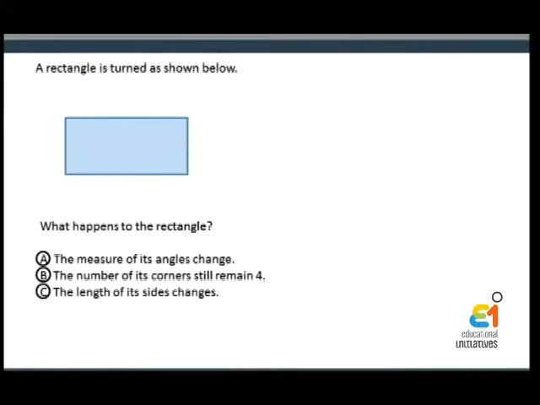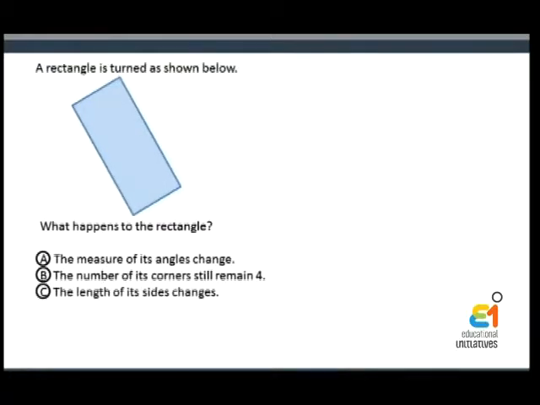Let's take a look at another Mindspark question based on the same concept. A rectangle is turned as shown below. What happens to the rectangle? Option A, the measure of its angles change. Option B, the number of its corners still remain 4. And option C, the length of its sides changes. What do you think is the correct answer to this question?